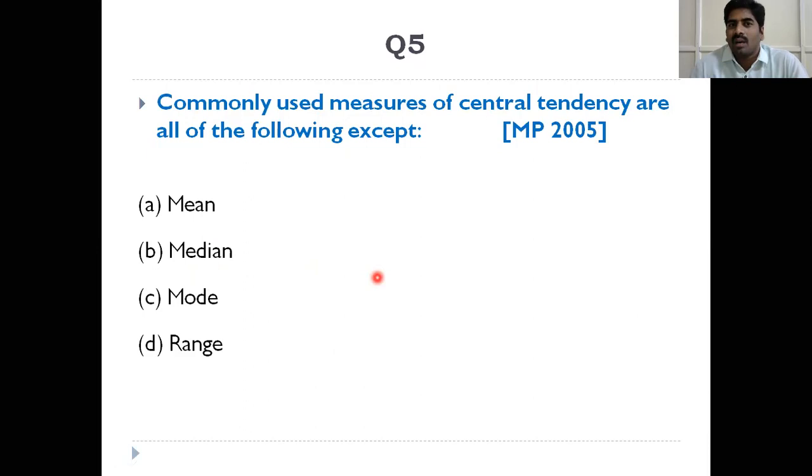Next. Commonly used measures of central tendency are all of the following except. In measures of central tendency, the commonly used techniques we discussed already are mean, median, and mode. Range comes under measures of dispersion, not central tendency. So the answer is range.